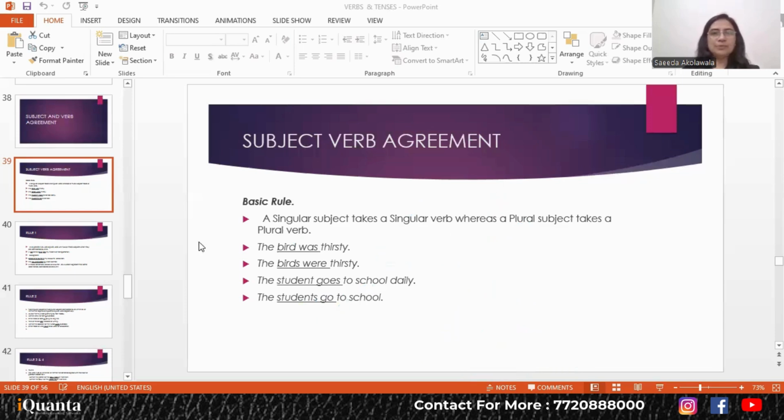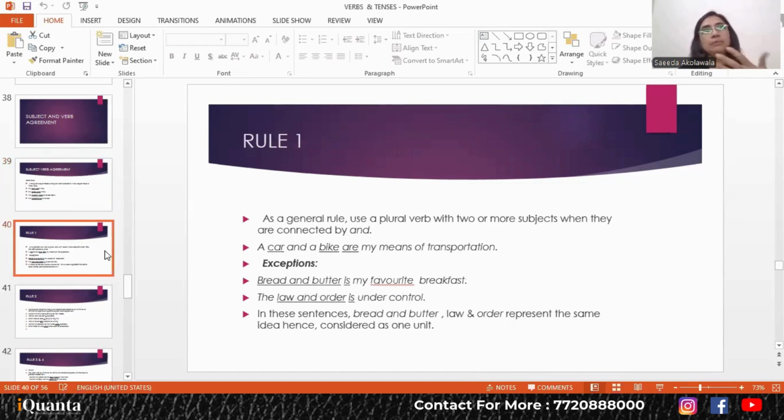Okay, so let's move forward then. Let's take a look at a few rules and how the verb will agree to the subject. So, singular subject से ही verb agree करेगा and what happens when you have two or more subjects? फिर क्या होता है? So when you have two subjects that are singular and they're joined by the conjunction and, like a car and a bike are my means of transport. So अब ये क्या हो गया? दो हो गया. So it will be plural, and if it is plural, it will take the plural verb are.